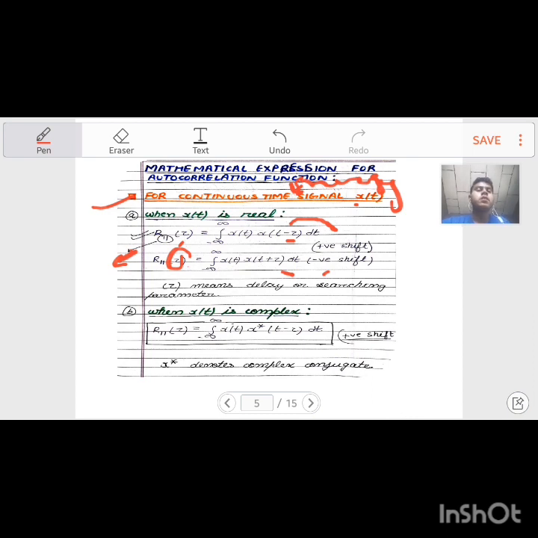Now the mathematical expression for the autocorrelation function when x(t) is a complex signal. What is x(t)? An energy signal. It is an energy signal but is complex and continuous. Then the mathematical expression is given as r11(tau) equals the integral from minus infinity to infinity of x(t) x conjugate (t minus tau) dt. Here in this case we are using the conjugate. Mark it. Whereas in the above case the conjugate was not used. This x conjugate denotes the complex conjugate.